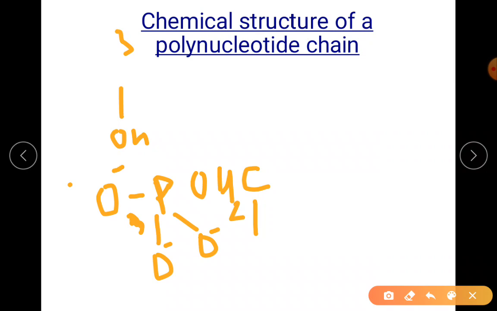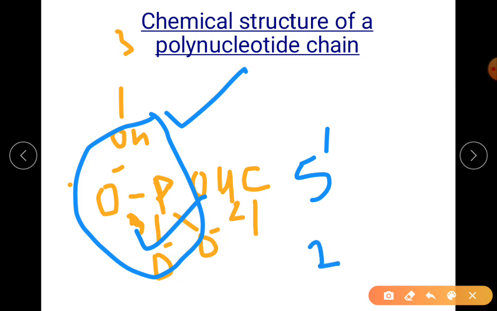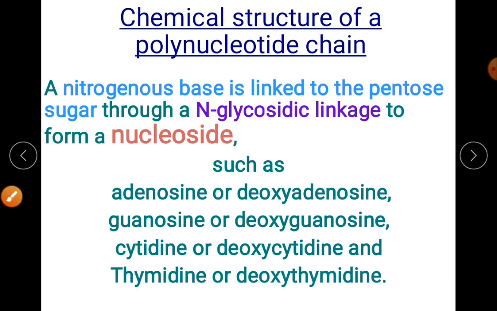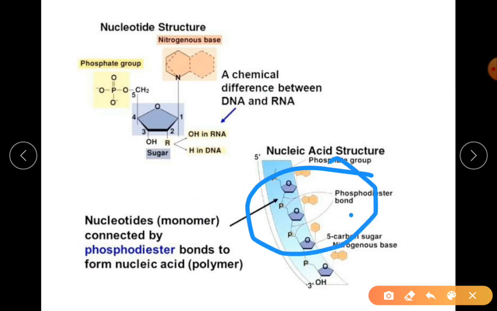Okay, so 3 O minus are there. So there is your bonding between these two. Okay, there is a bonding between the OH group and the phosphate group of the 5 prime of the second nucleotide. This is the first nucleotide from the 3 prime end, that is the 3rd carbon atom. What we get is your phosphodiester bond. Just observe the picture here, it is much more clear for you.